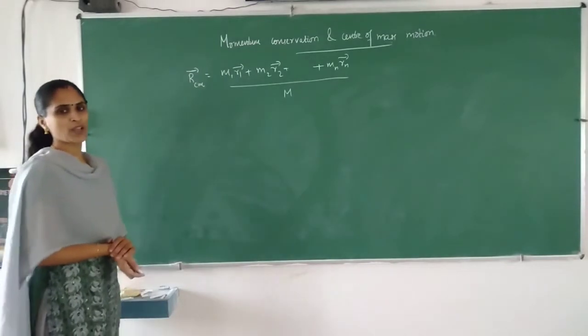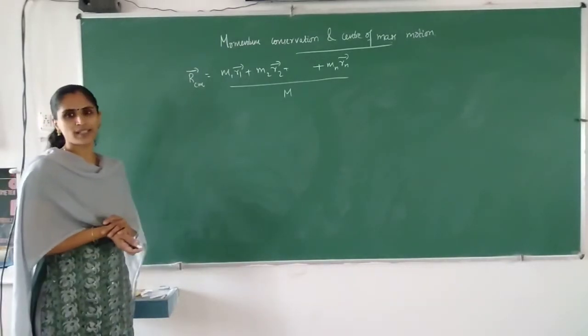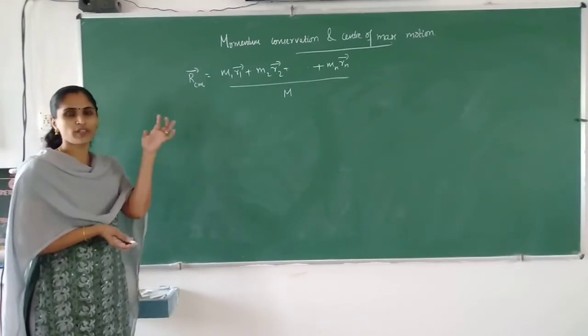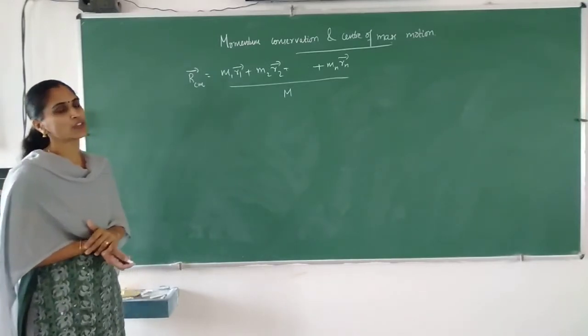Okay, so we can obtain the velocity. How can we get velocity? If we differentiate this expression with respect to t, we can get the expression for velocity.